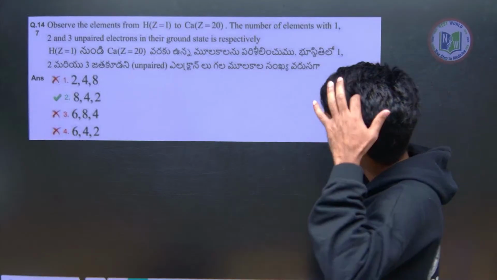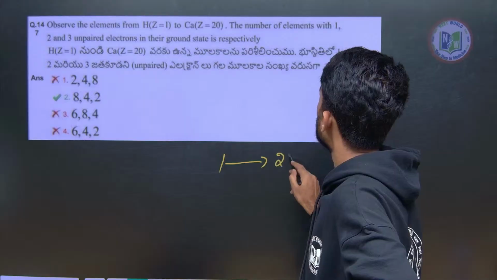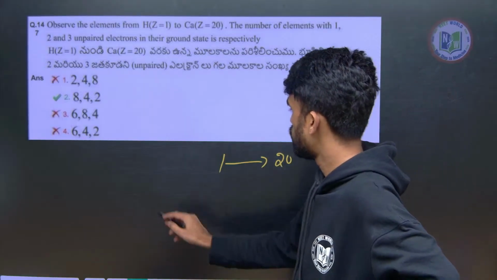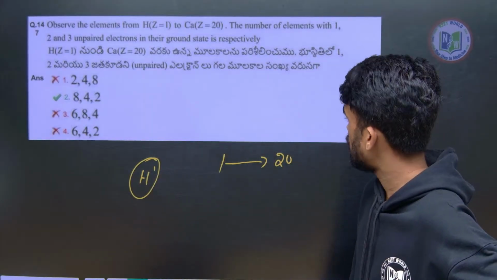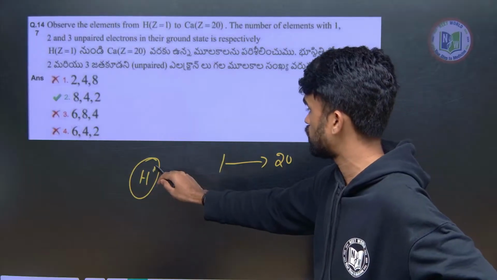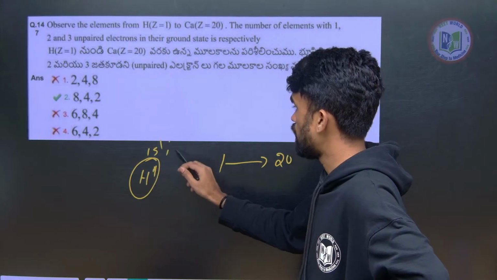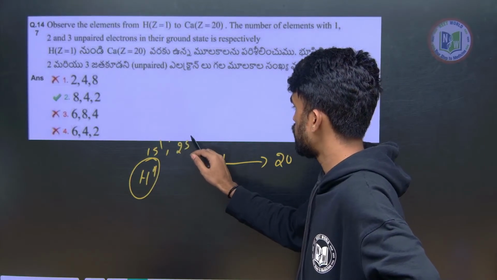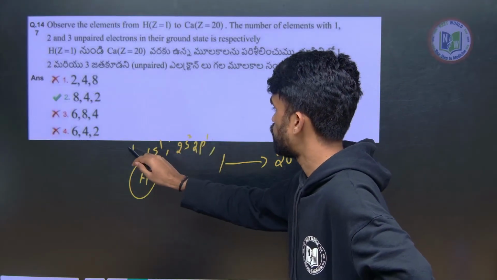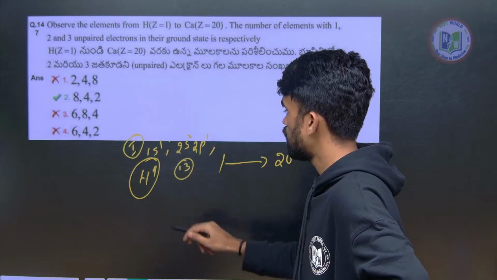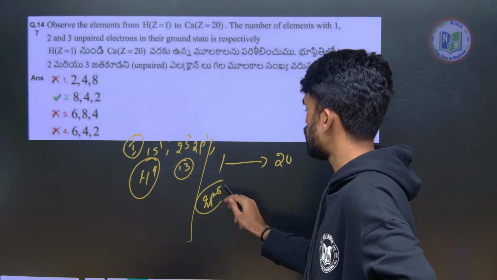Next, observe the elements hydrogen to calcium, so the first element to the 20th element. The number of elements with 1 unpaired electron. We know hydrogen and all alkali metals have 1 electron in 1s1. Next, 2s2 2p1 also has 1 unpaired electron, which is from the 13th group elements. And then halogens will have 2p5, so there is also 1 unpaired electron.